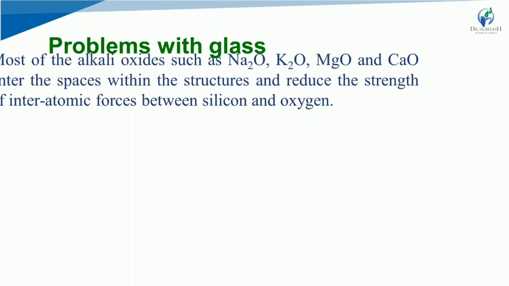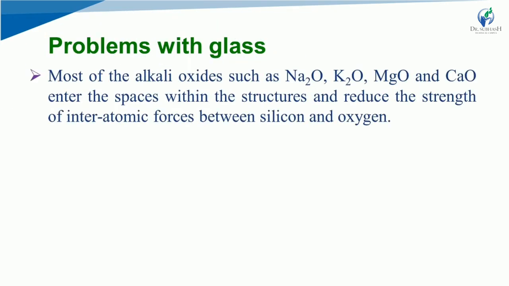Problems with glass: most of the alkali oxides such as Na2O, K2O, MgO and CaO, that is sodium oxide, potassium oxide, magnesium oxide and calcium oxide, enter the spaces within the structure and reduce the strength of interatomic forces between silicon and oxygen.